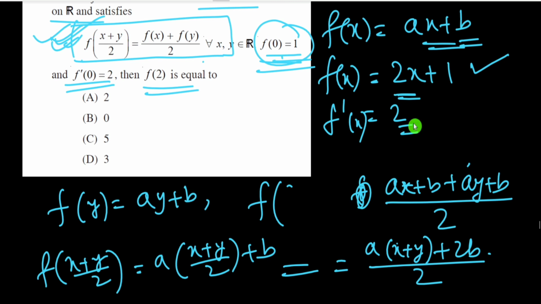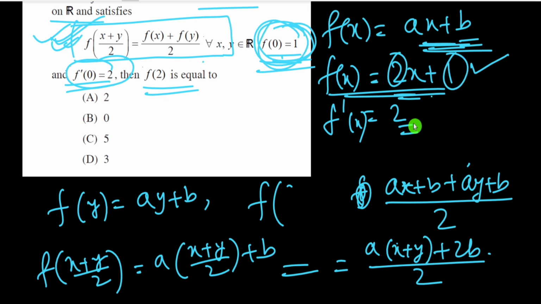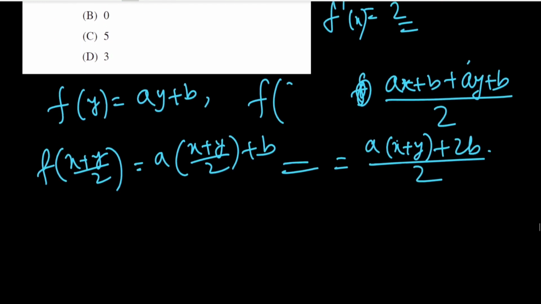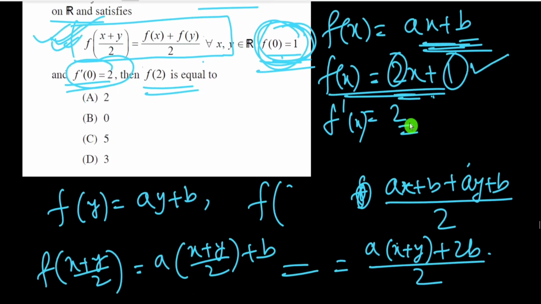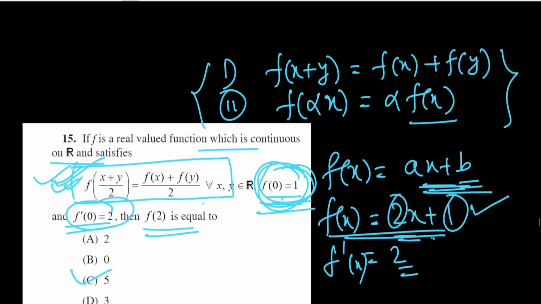And if we find the value of a and b, then we simply put this and this to get the value of a and b, and we note that the value of a is 2 here and b is 1 here. From these two conditions I can directly take this function f(x) equal to 2x plus 1. Therefore the value of f(2) is equal to 2 into 2 plus 1, which is equal to 5. So option C is true here.